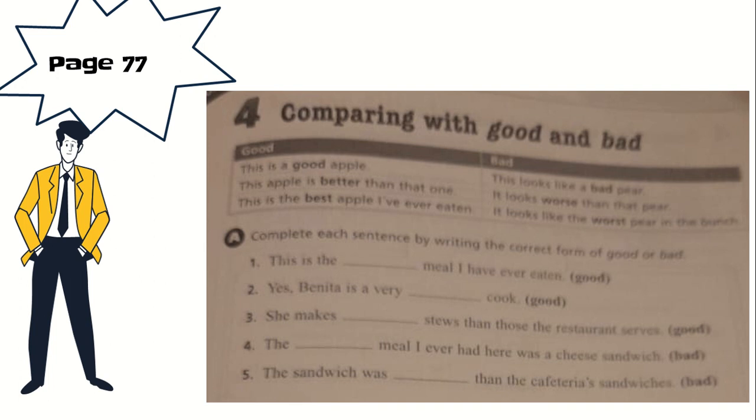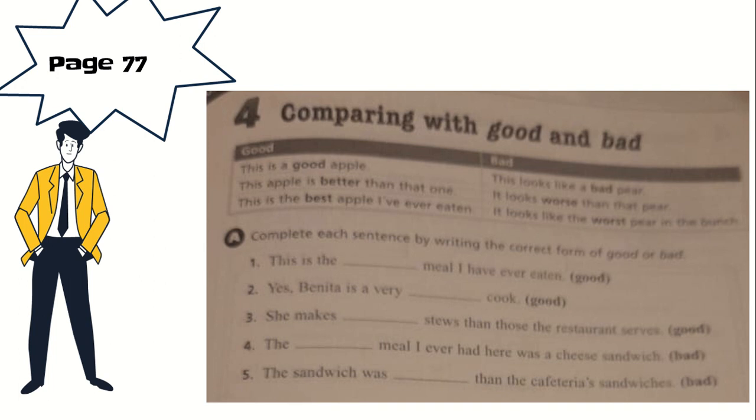Yes, Benita is a very blank cook. It's not comparing, it's just describing. Benita is a very good cook. She makes blank stew than those restaurants serve. It's comparing. Good, better, best. She makes better stews than the restaurant serves.